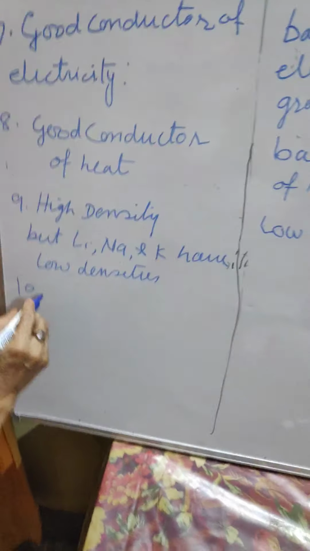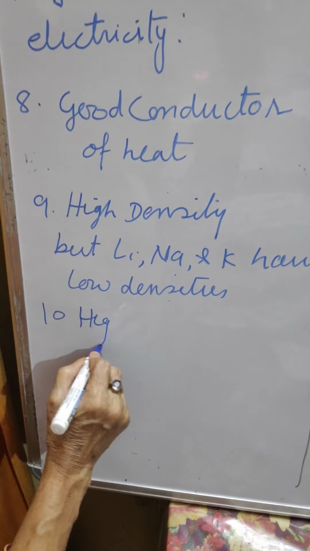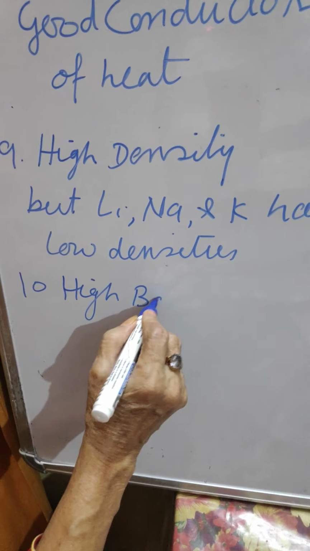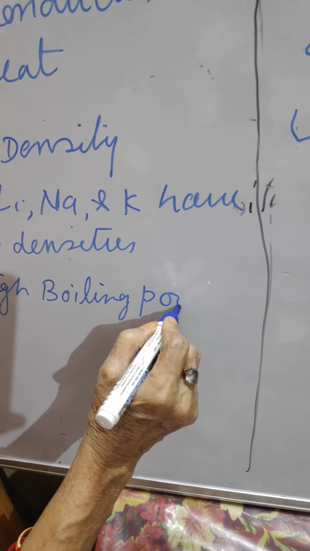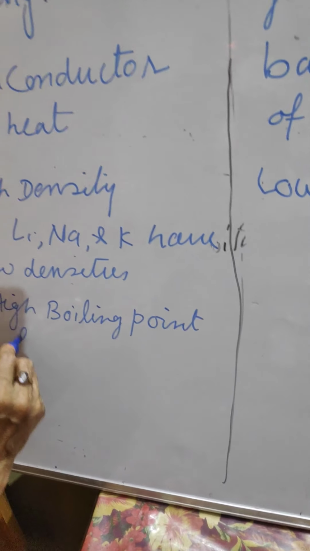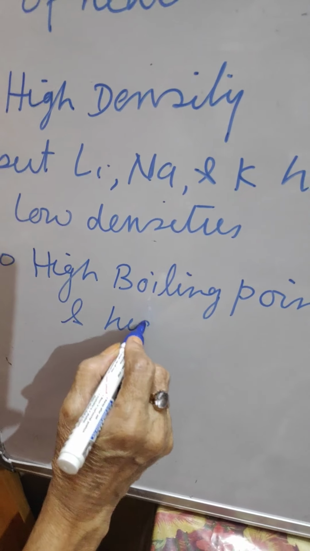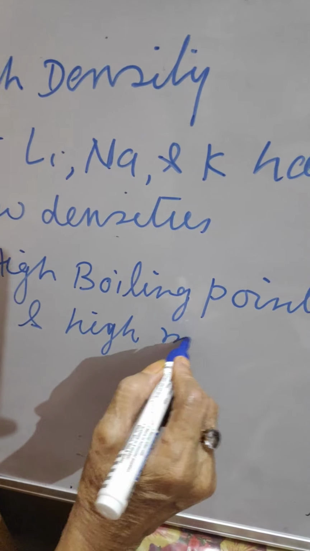Now the tenth is high boiling point and high melting point.